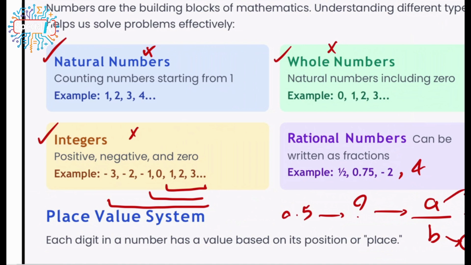So fun fact, rational numbers can be written as fractions. And we all know we can write down any of these numbers as fractions. So it means that it doesn't matter what kind of number you have. All of these categories can be considered as rational numbers. But I have to note it's not a two-way road.